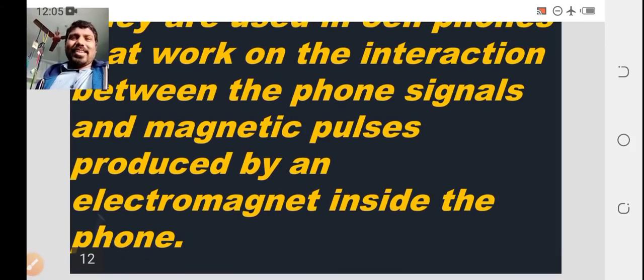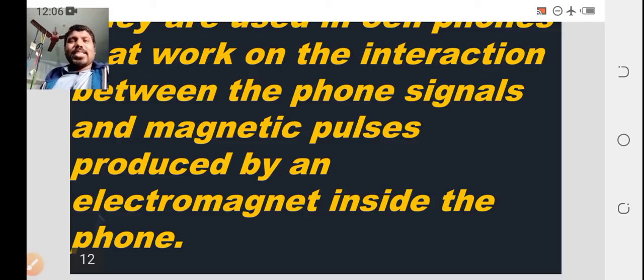So this is the working concept of your mobile. Because the electromagnet is interacting with phone signals and magnetic pulses, you are receiving calls, making calls, and getting data. So this is the concept.